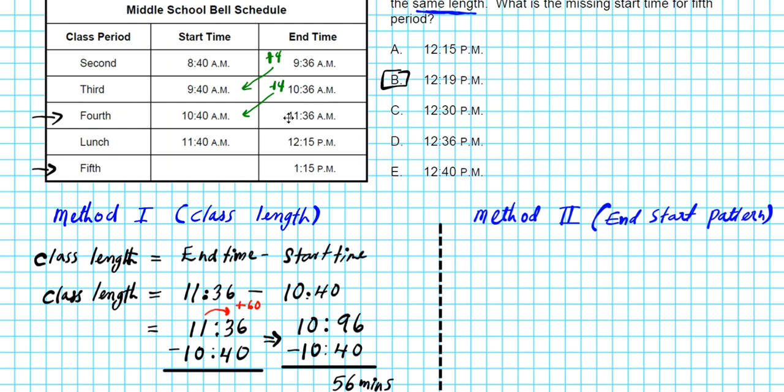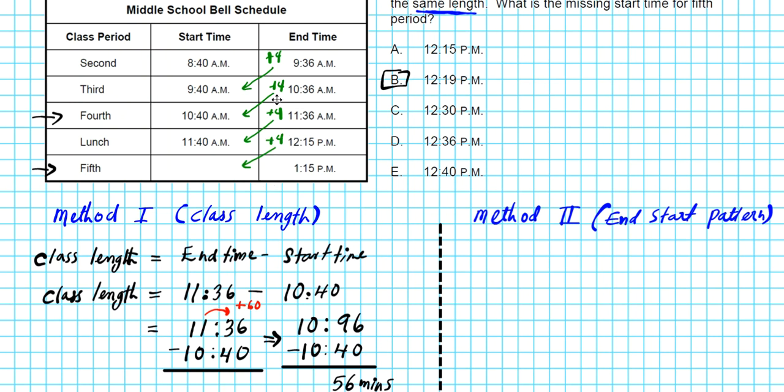And then from the end of fourth to the start of lunch, what do you notice? There's another 4 minutes. So it looks like in this school, there's a 4 minutes passing time, even for lunch. What do you expect to happen between the end of lunch and the beginning of fifth? It's safe to assume that the same pattern will apply.